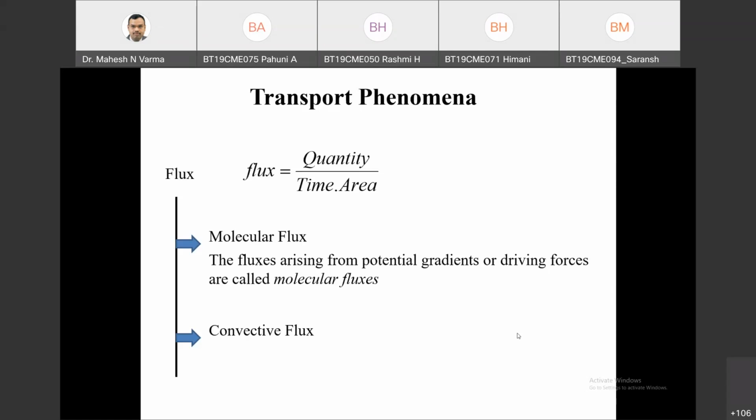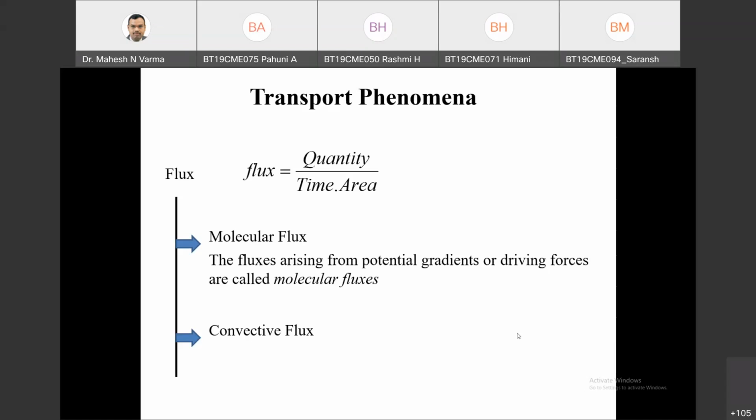If velocities are very large, then that will be characterized as a convective flux. Similarly in momentum transfer, when there is no bulk motion and flux is transferred, it is called molecular flux.